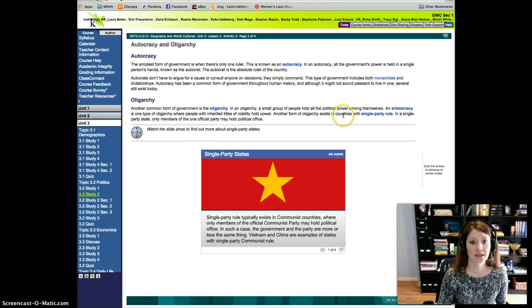Another form of oligarchy exists in countries with a single-party rule. In a single-party state, only members of one official political party may hold political office. Single-party rule typically exists in communist countries, where only members of the official Communist Party may hold political office. In such a case, the government and the party are more or less the same. Vietnam and China are examples of states with a single-party communist rule.